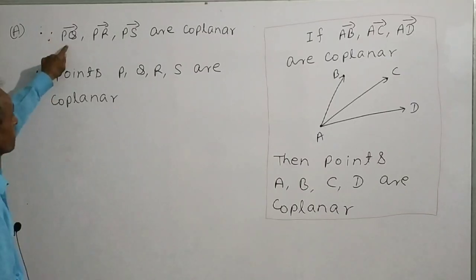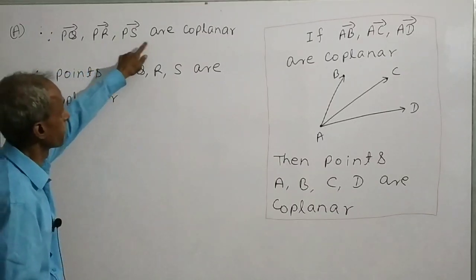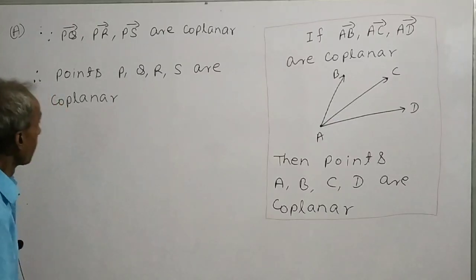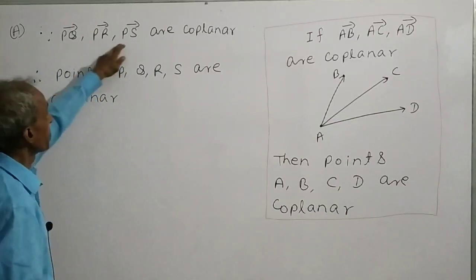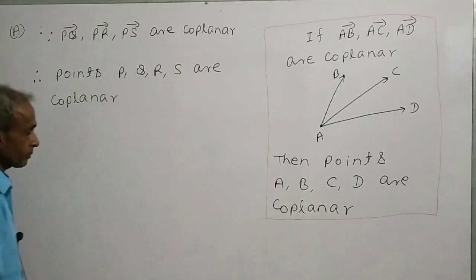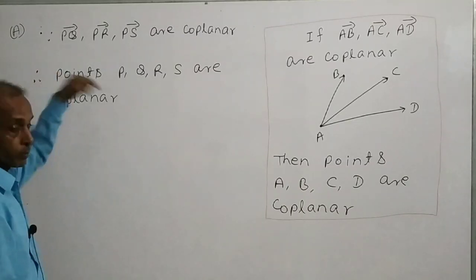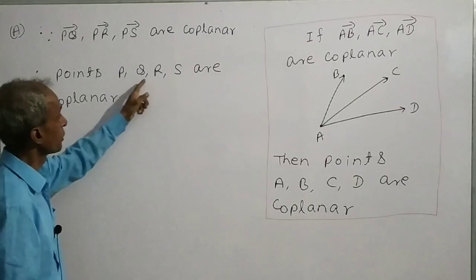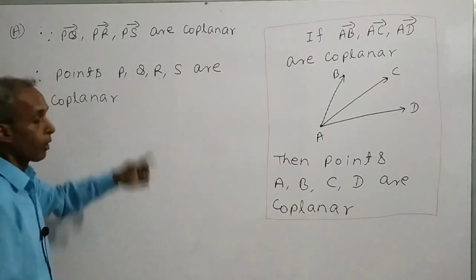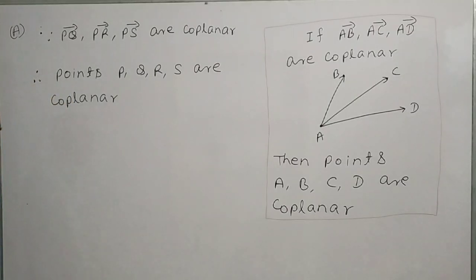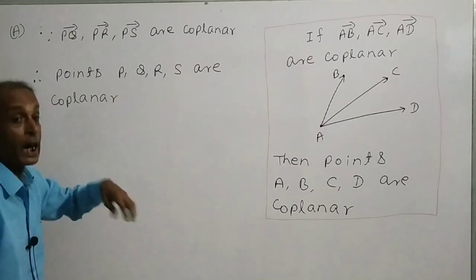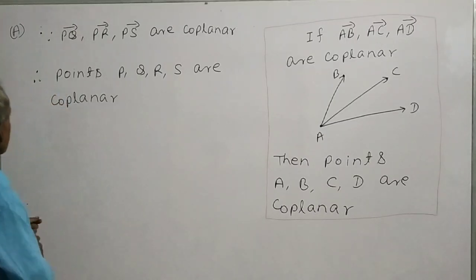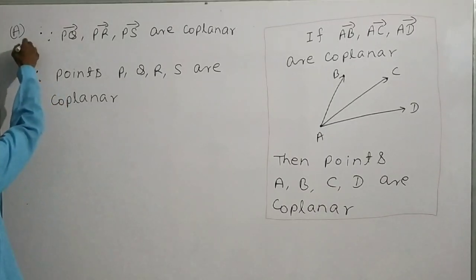Since vectors PQ, PR, PS are coplanar, and the initial point of all these three vectors is P, therefore these 4 points PQRS will also be coplanar. But the statement in the option says that these 4 points are not coplanar. That means this option is not correct.